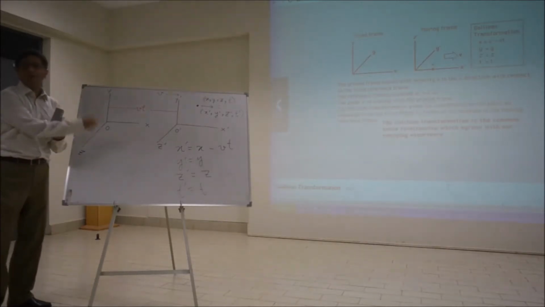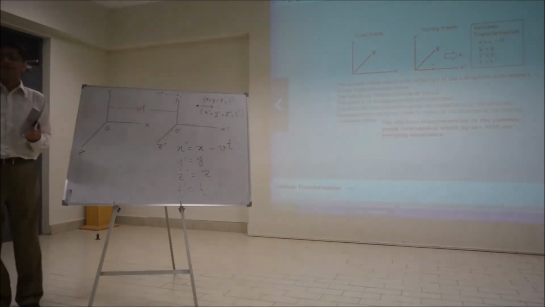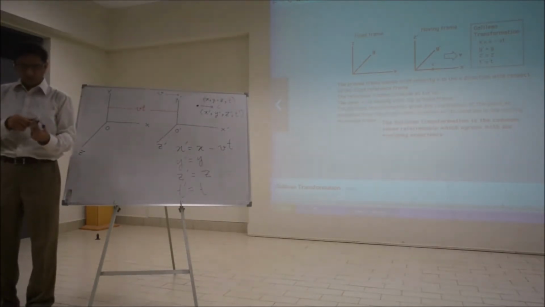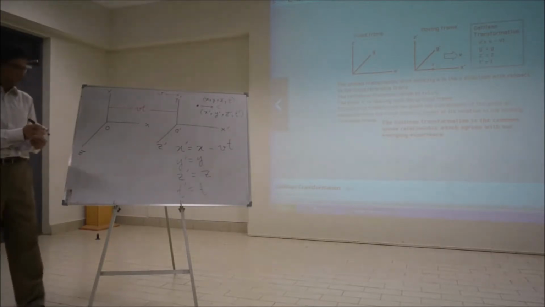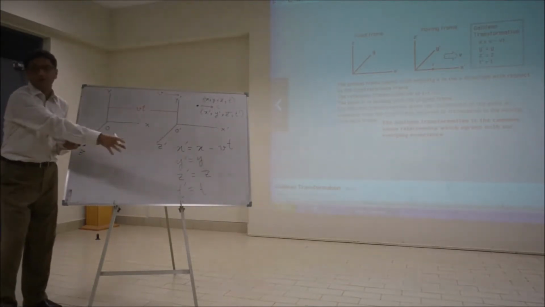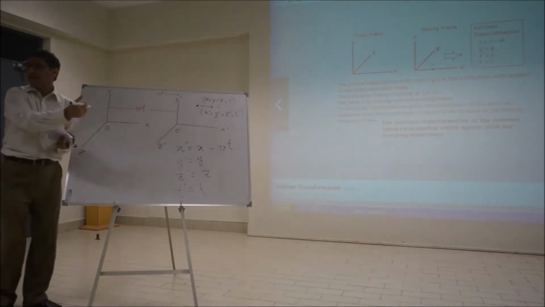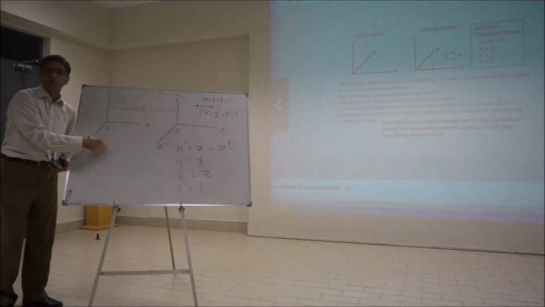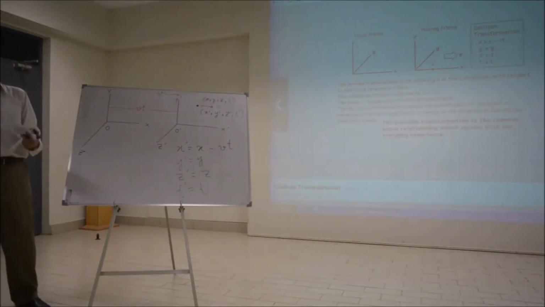He said, throw this away, find a new transformation which will give you c for both observers, which means the new transformation should give you a velocity addition formula which shows that c is the same for all observers.